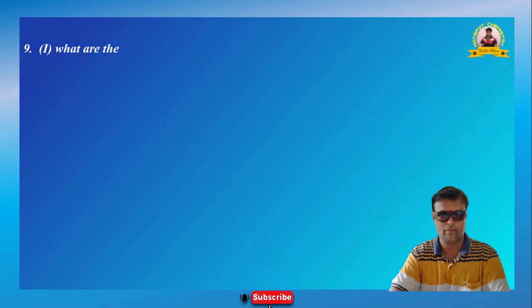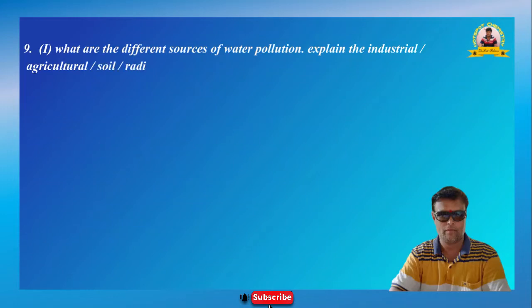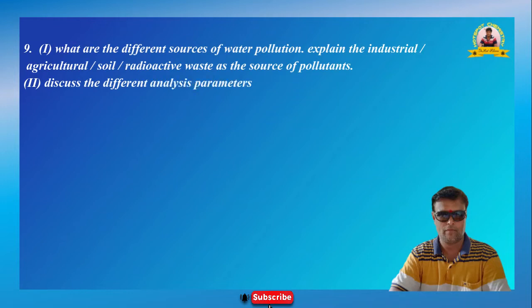Now question number 9.1. What are the different sources of water pollution? Explain the industrial, agricultural, soil, radioactive waste as the source of pollutants.